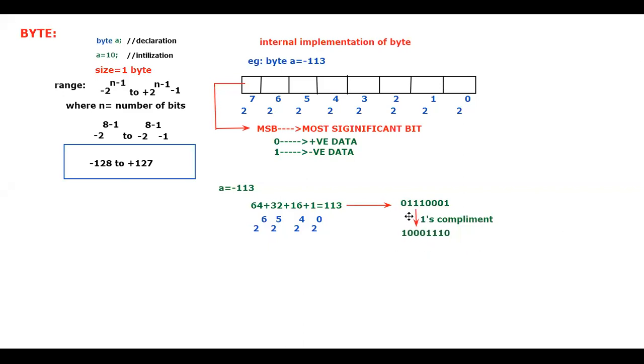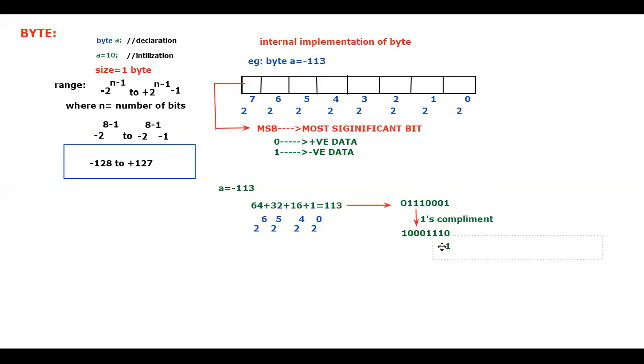If 0 is there, 1. If 1 is there, 0. If 0 is there, 1, 1, 1, 0. Is it clear for you guys? So once you get the one's complement like this, for this one's complement you are now supposed to add 1. So I would like to write the plus symbol and add plus 1. Is that clear for you guys?